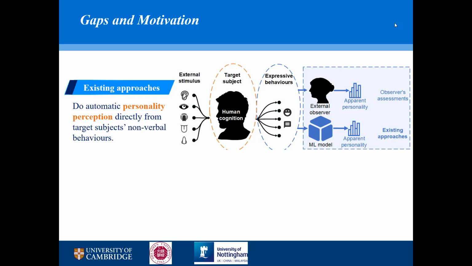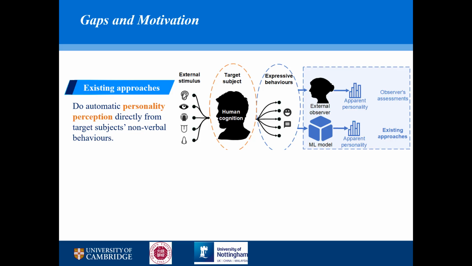However, to the best of our knowledge, all existing audiovisual-based automatic personality analysis approaches only do personality perception prediction. They train a machine learning or deep learning model which plays the same role as the external observer.